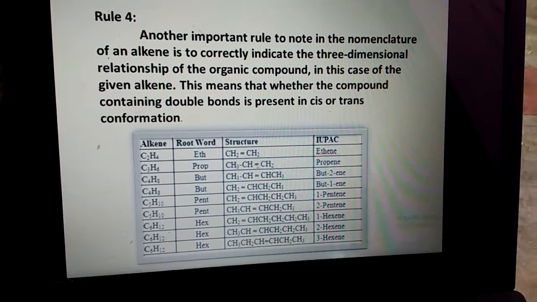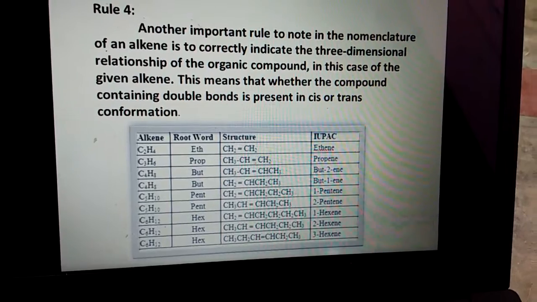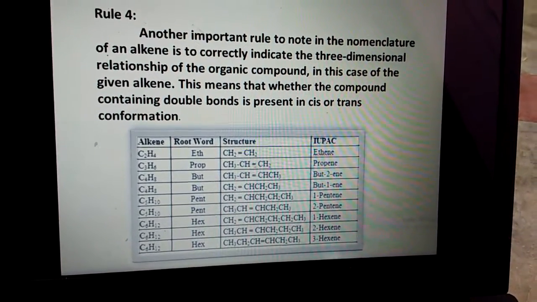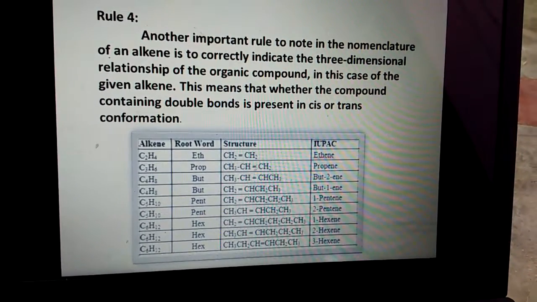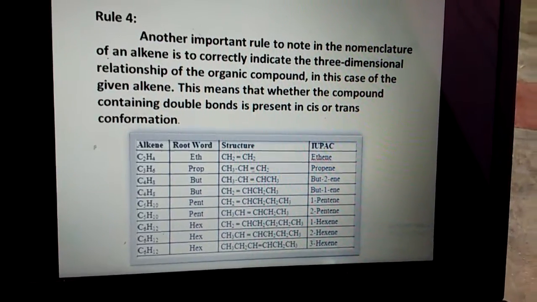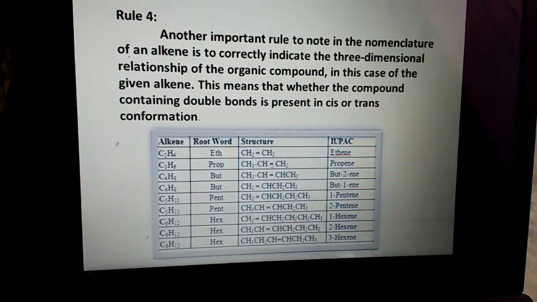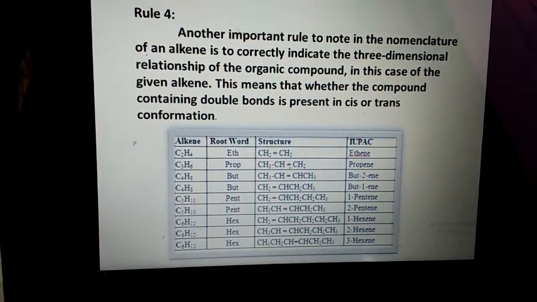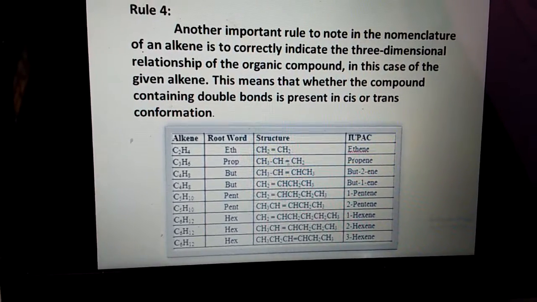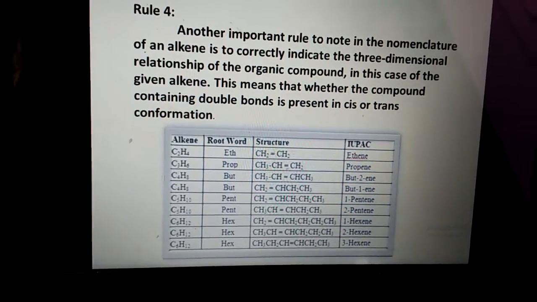Rule number 4 is another important rule to note in the nomenclature of an alkene: to correctly indicate the three-dimensional relationship of the organic compound in the case of the given alkene. This means whether the compound containing the double bond is present in the cis or trans conformation. In alkanes we cannot explain cis or trans. Here in alkenes there are cis and trans isomers, so we should mention correctly whether it is cis or trans.